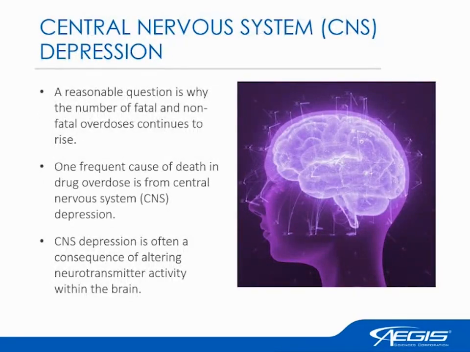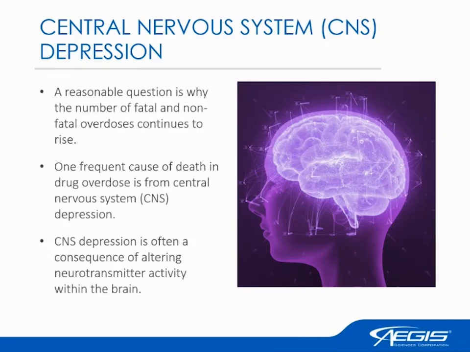A reasonable question to start off is why the number of fatal and also non-fatal overdoses continue to rise. What we see in this mechanism where an overdose happens is something called CNS depression, or central nervous system depression. We can see this happening from one drug, but we often see it when different combinations of drugs overwhelm the person's system.